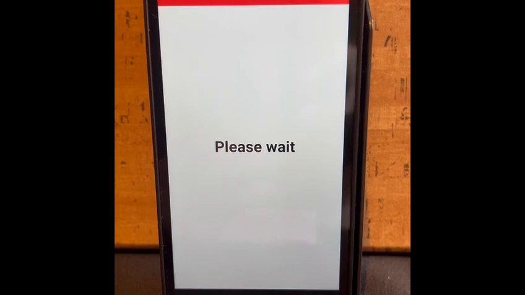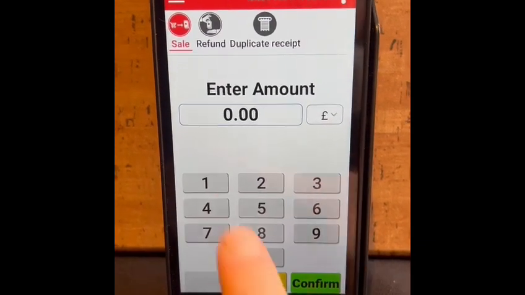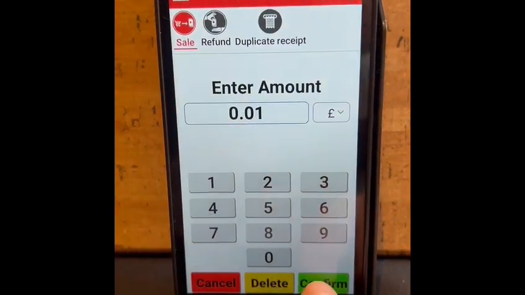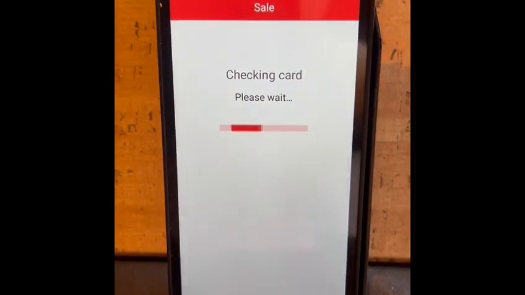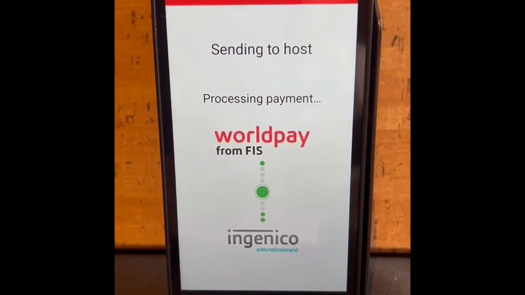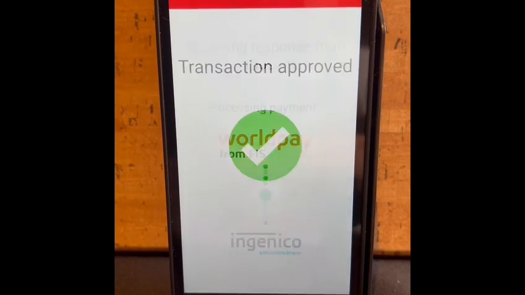Once the enter amount screen pops up, please make a test payment by entering the amount and tapping the card on top of the machine. The transaction should go through within 2 to 3 seconds, and that's your installation complete.